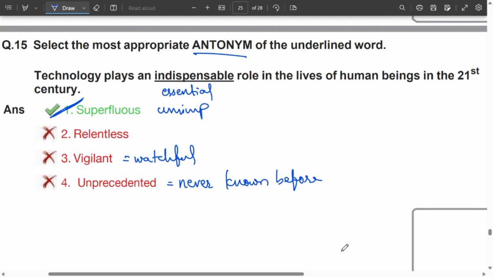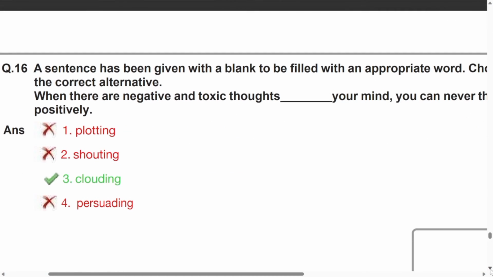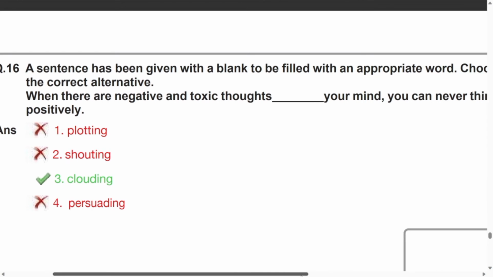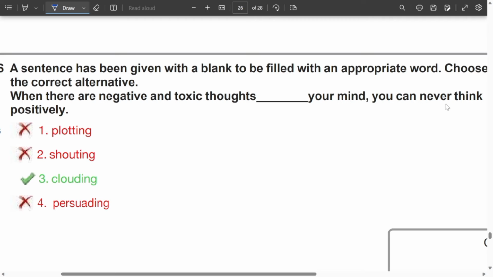Let us move to question number 16. Fill in the blank again. Look at the sentence carefully. When there are negative and toxic thoughts dash your mind, you can never think positively. That means when your mind is full of negative thoughts and all, you cannot think positively, right? So look at the sentence carefully.